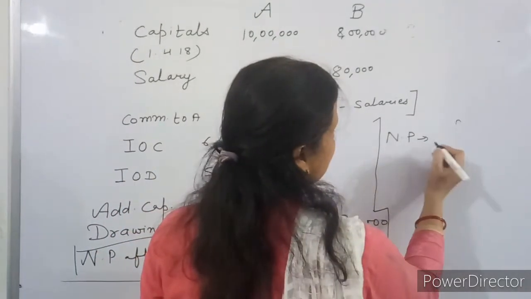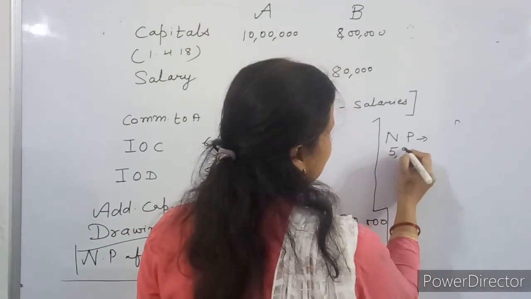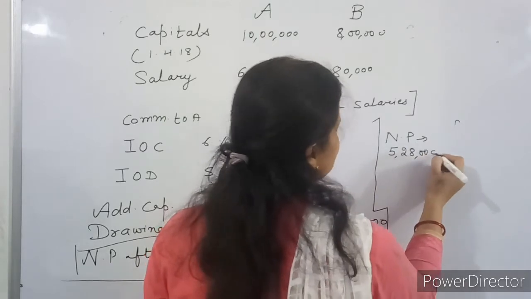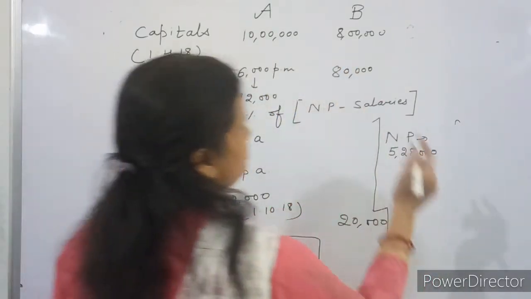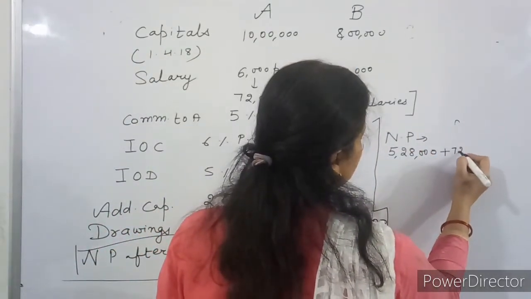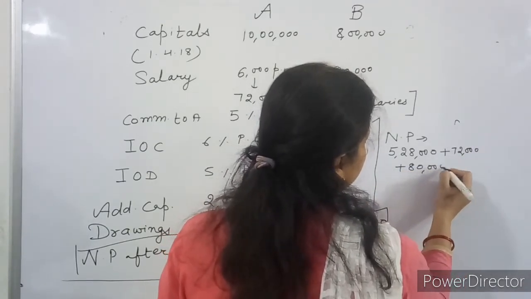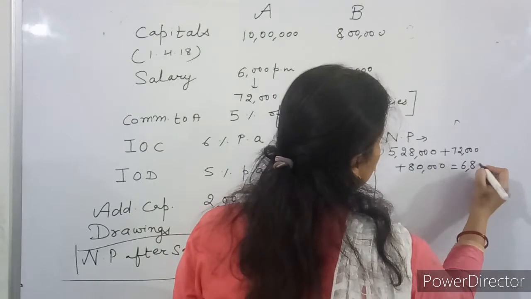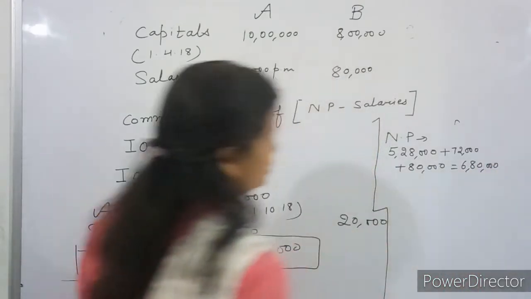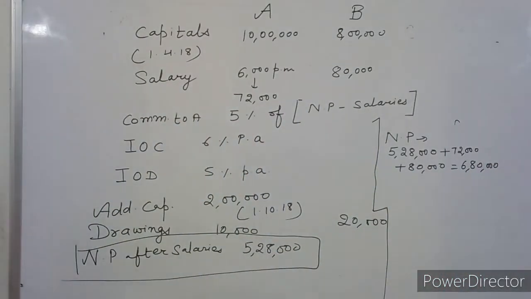It will be 5,28,000 plus add salaries of both the partners, 72,000 plus 80,000. And it will be 6,80,000. First point, you need to calculate net profit before any appropriations. And this is how you can calculate.